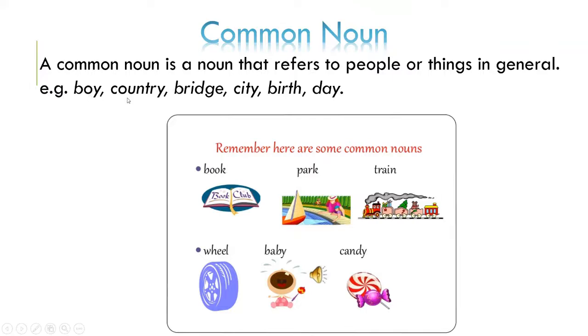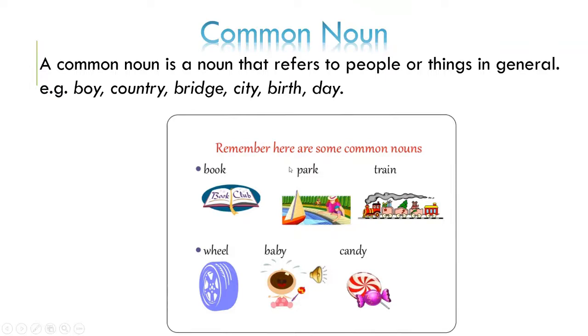If we compare common noun and proper noun, we can see a specific difference. If I am talking about a book, right, that is known as a common noun because it is a book. But if I talk about a particular book, like Chetan Bhagat's books, The Girl in Room 105, The Three Mistakes of My Life, those are particular names of books, so it will be a proper noun. The Three Mistakes of My Life, the particular name, is a proper noun. But if we are talking about a book in general, that is known as a common noun.